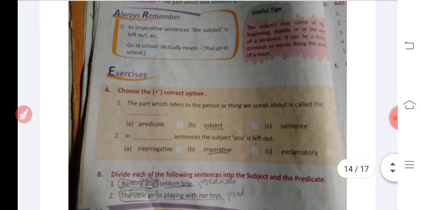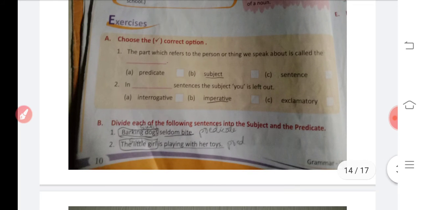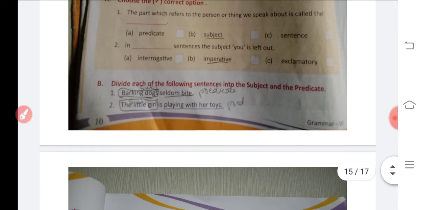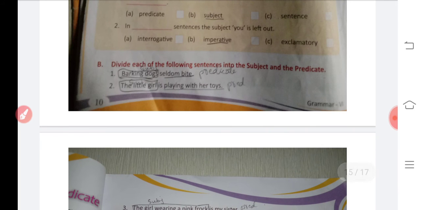Now come to choose the correct option. A part which refers to the person or thing we speak about is called the subject. In that sentence, the subject "you" is left out, that is an imperative. In section B, divide each of the following sentences into the subject and the predicate. Barking dogs is the subject here, seldom bite is the predicate.